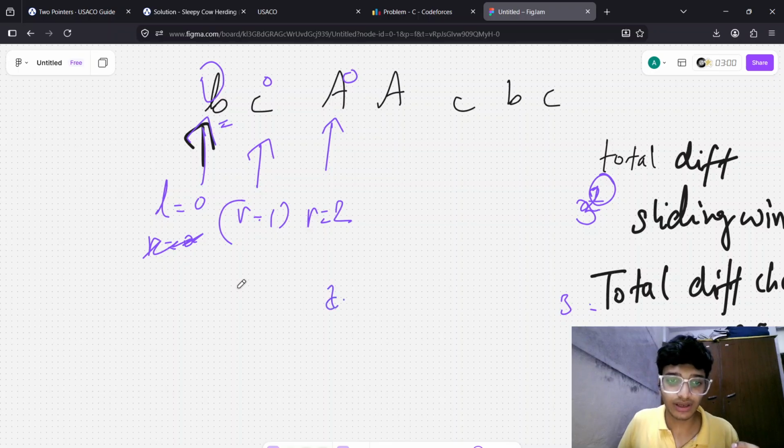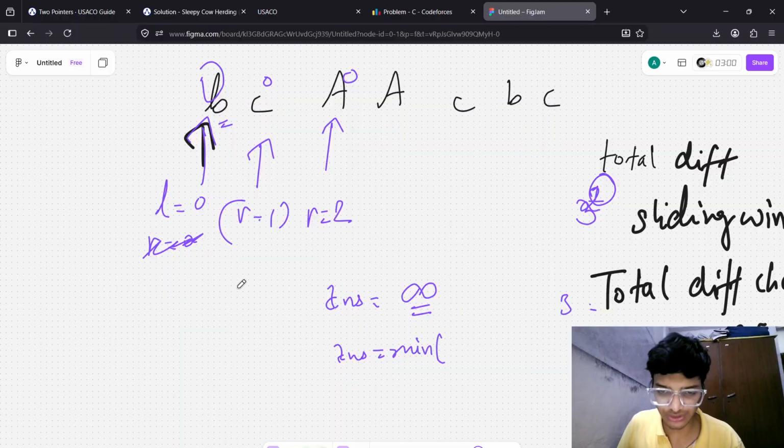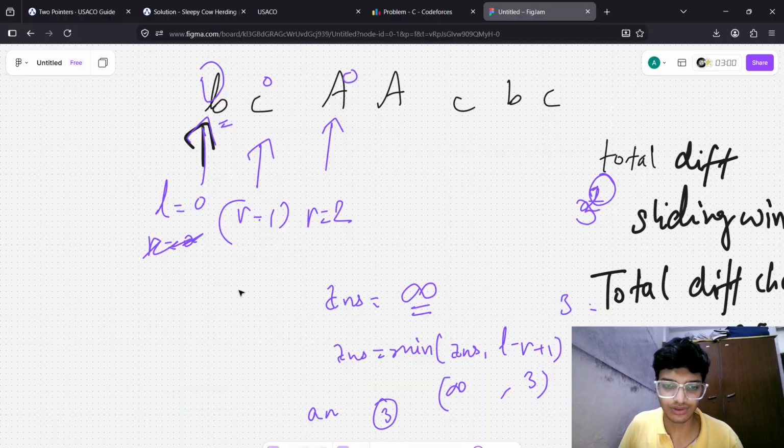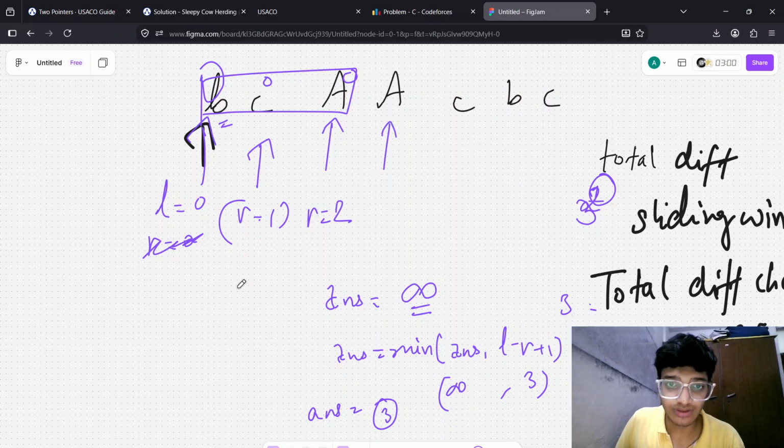So what we will do in our ANS: initially ANS is infinity, or you can say long max or whatever. So ANS equal to minimum of what ANS is storing right now, comma, the window length R minus L plus 1. What is it? It's 3, comma infinity. Which one is minimum? That is 3. So ANS right now is 3, the size of our sliding window. So we will try to move our sliding window more.